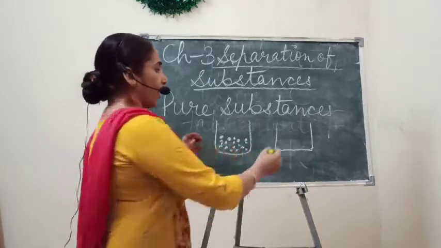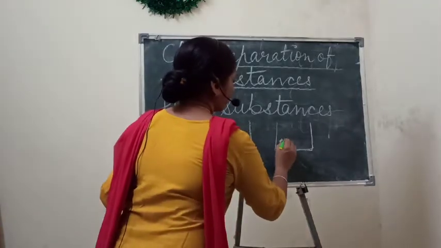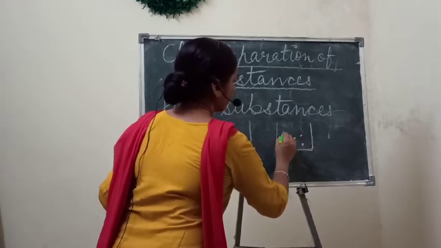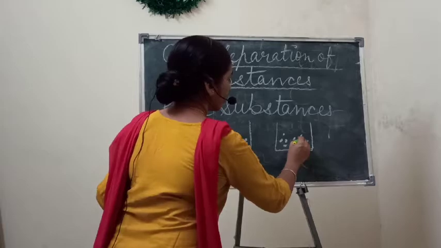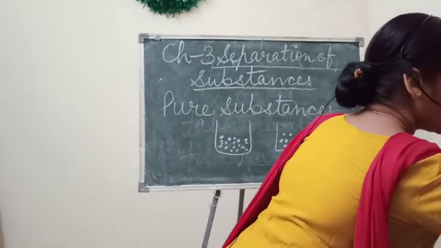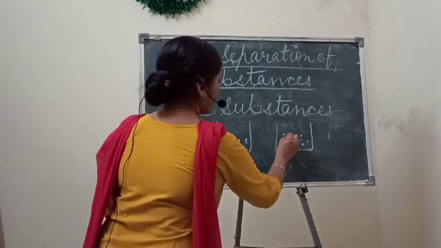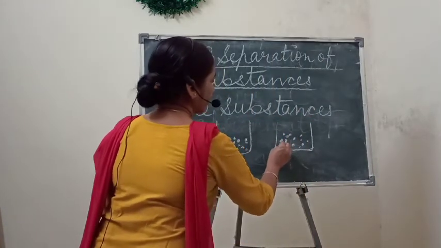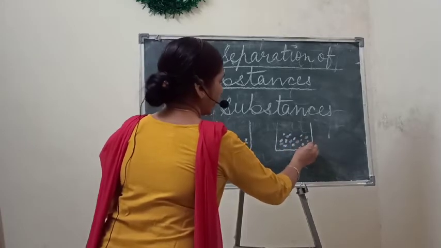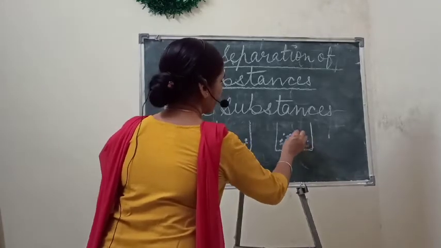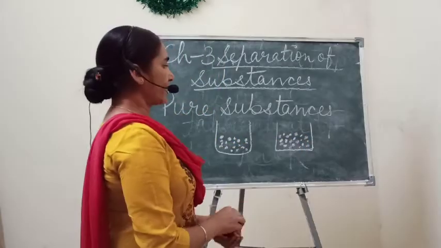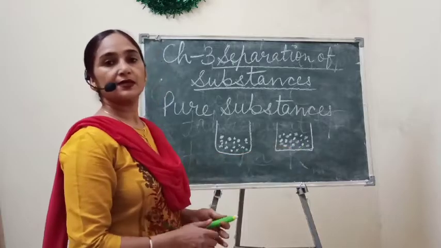But here, if we draw in this way, some molecules are white in color and some molecules are purplish in color, or you can make them with black color or any color you can use. Here we can say that this substance is impure.